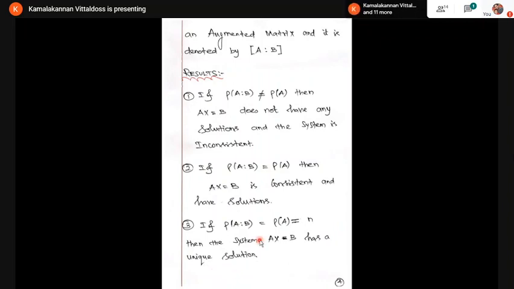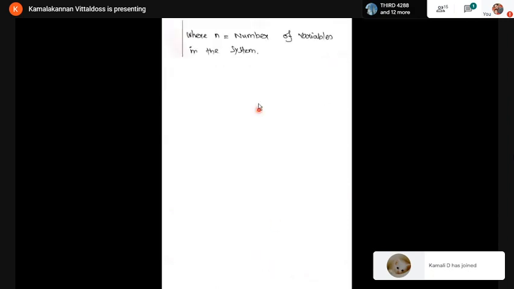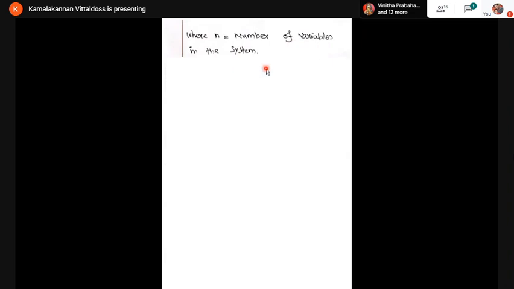Listen carefully, if the ranks are equal, the system has a solution. The solution may be unique or infinitely many. When we say the system has a unique solution, it means the rank is equal to n. What is n? n is the number of unknowns in the system. Suppose you have 3 unknowns x, y, z, and rank of [A, B] and rank of A is equal to 3, then we can say the system has a unique solution. Unique solution means only one x value, only one y value, only one z value. That's the meaning of a unique solution. n is the number of variables in the system.